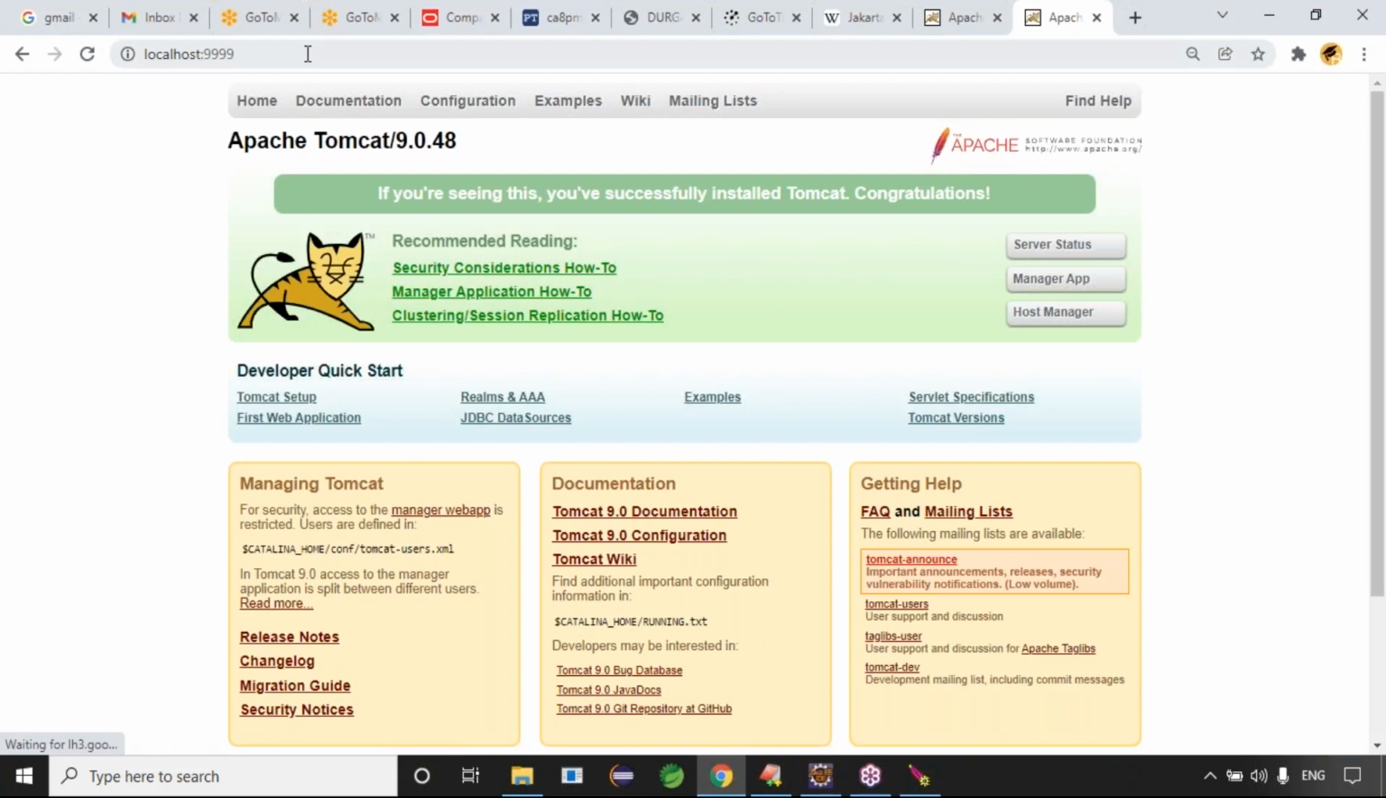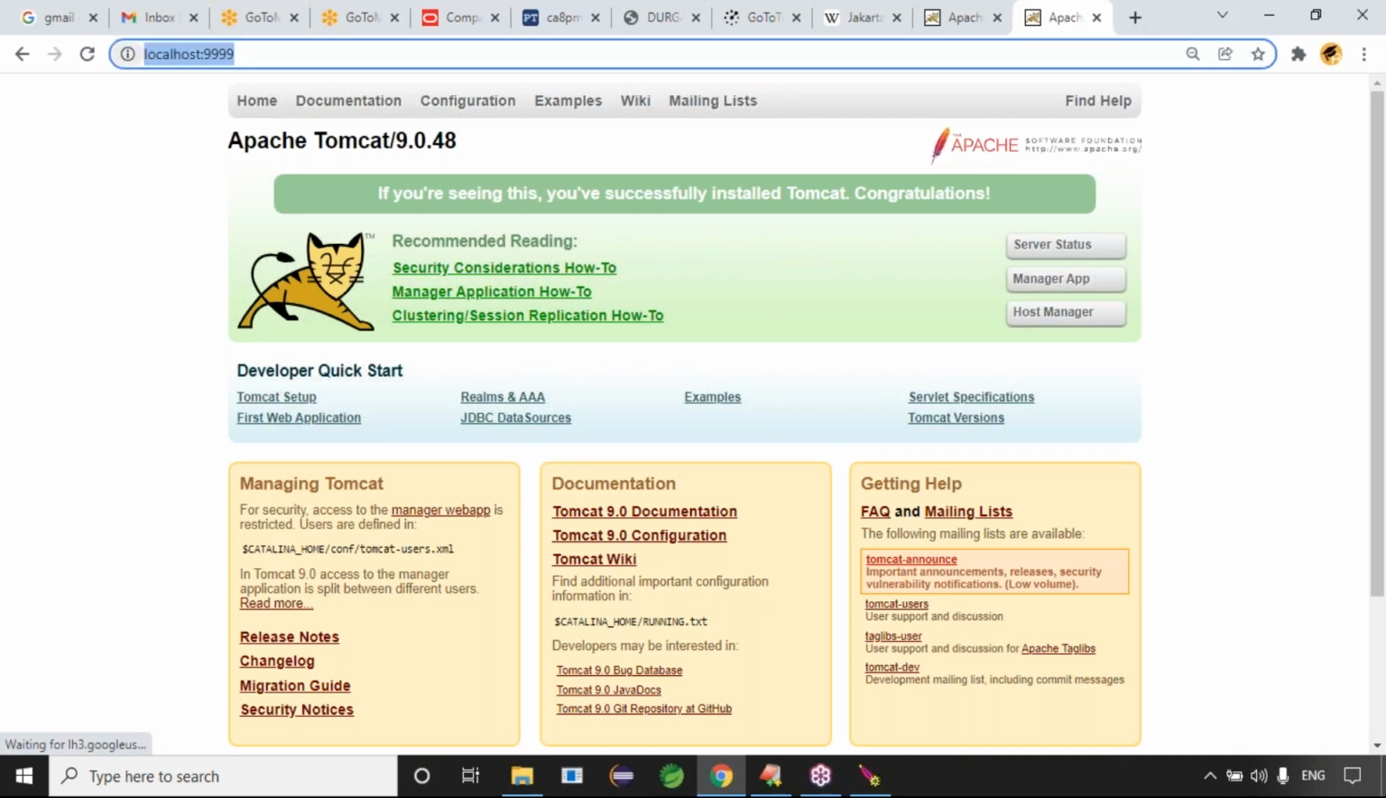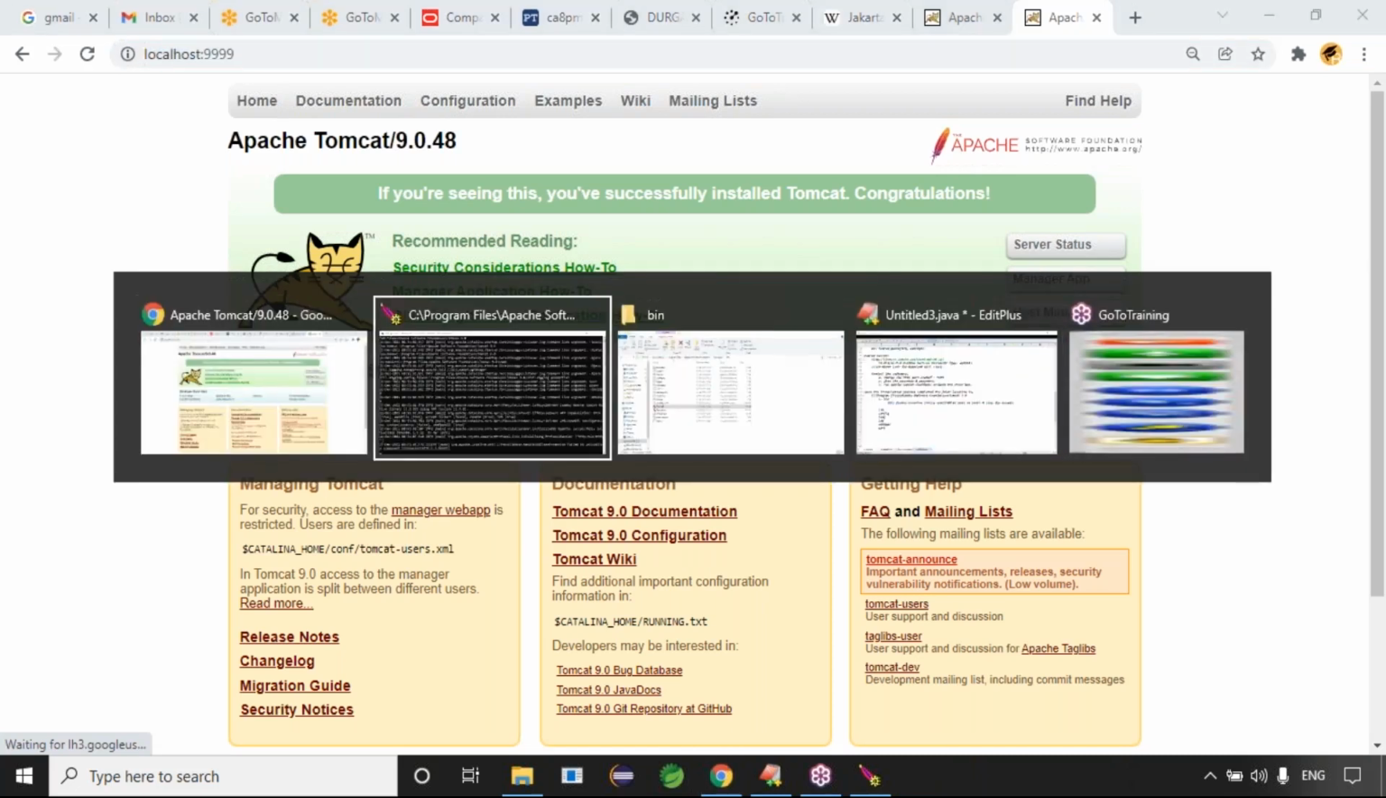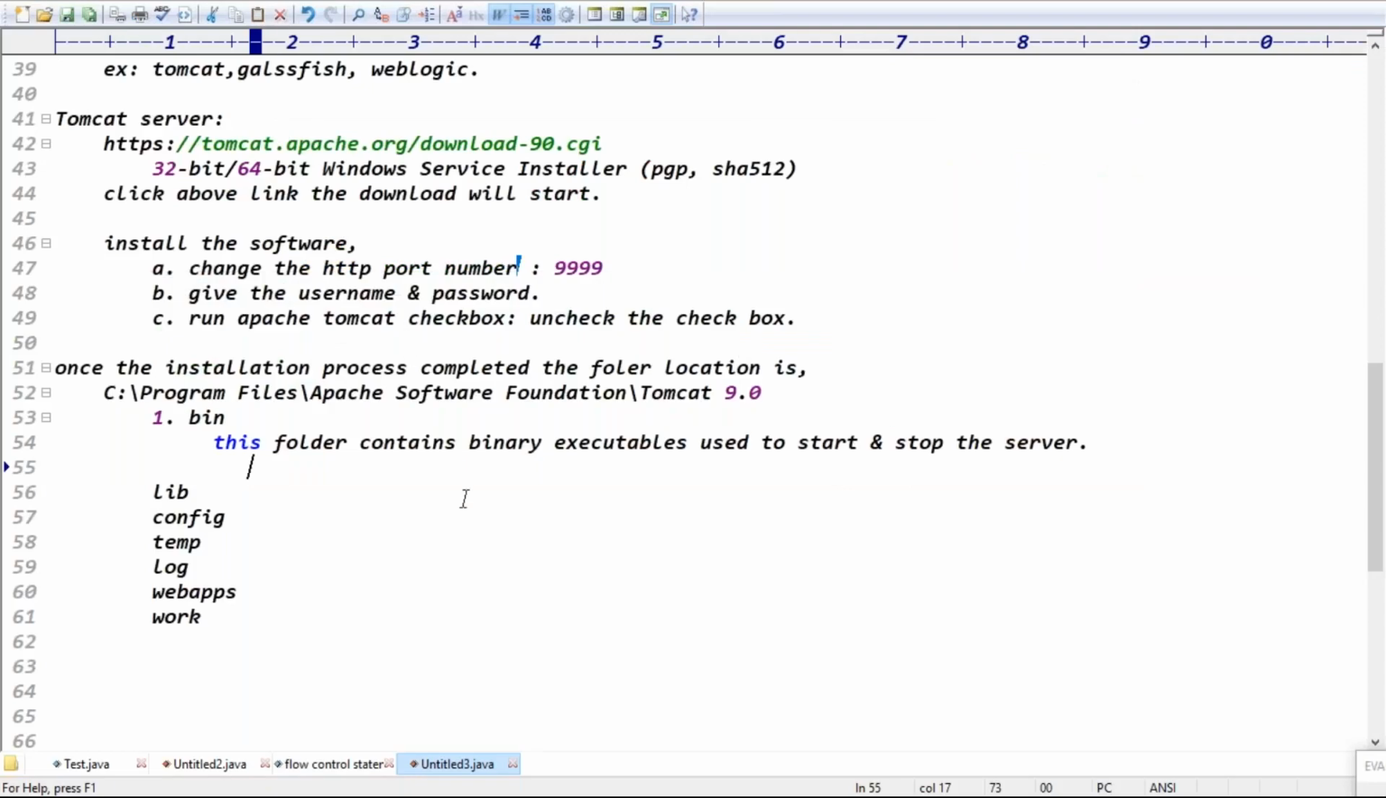See guys here, once the installation is done properly and your server is started properly, you will get this file. What is the file here? localhost:9999, right? This is the URL pattern you need to type. The bin folder contains the binary executables to start and stop the server.